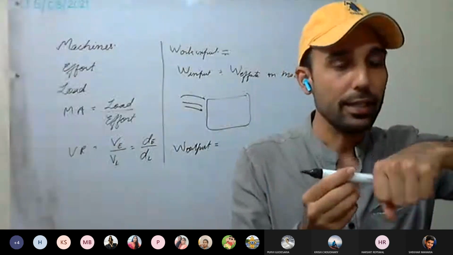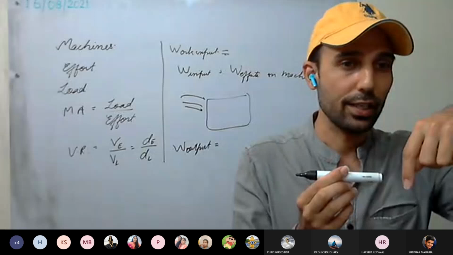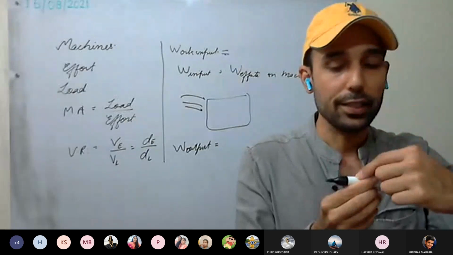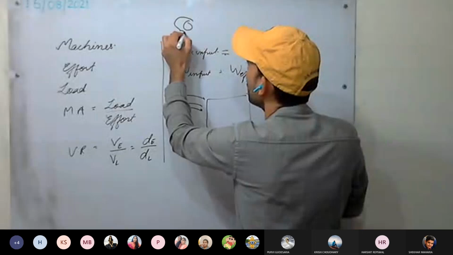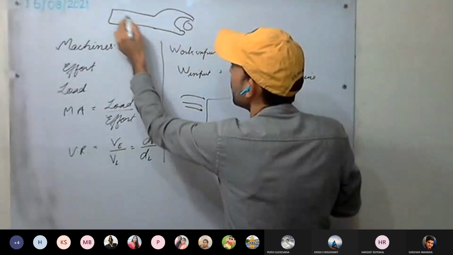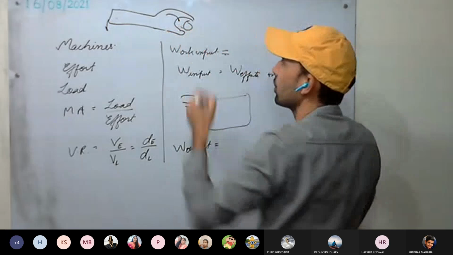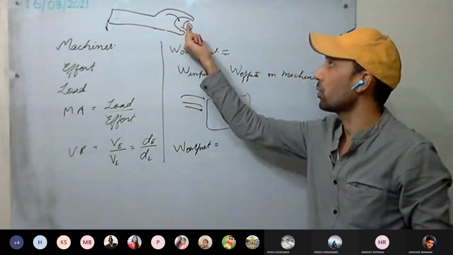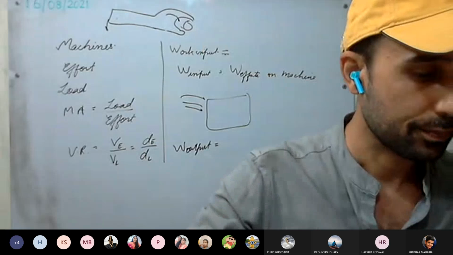So we are applying effort on the spanner, that is we are doing work on the spanner. The spanner in turn will do work on the load. That is work done by the machine on the load, that is called work output.